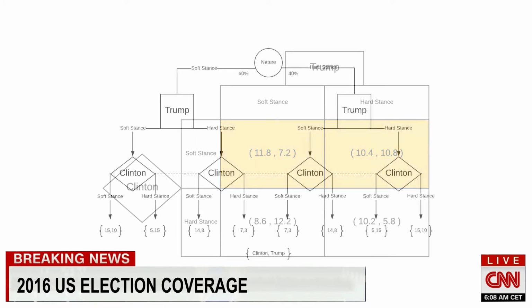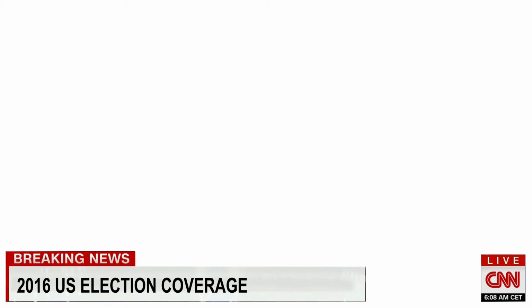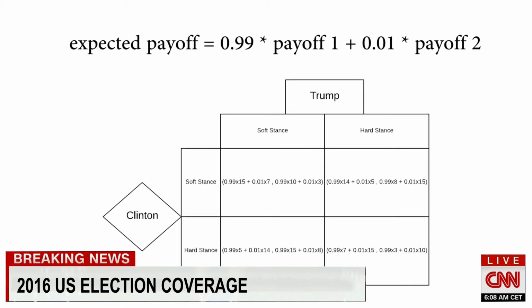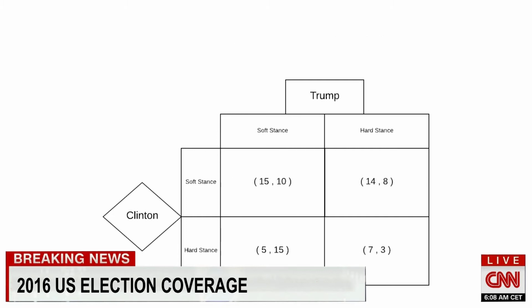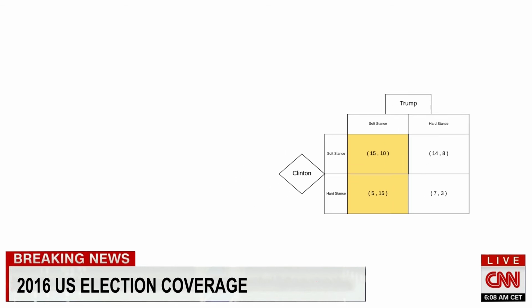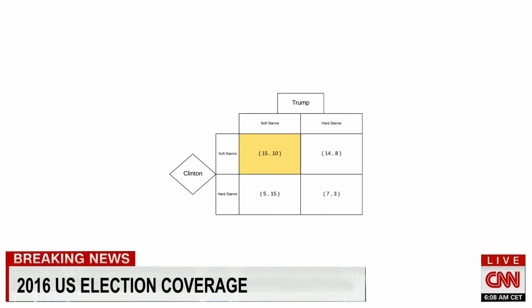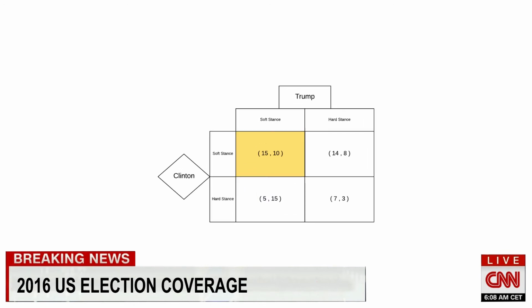On the other hand, Trump basically knows which game he is playing and what the nature player did. We can consider that as a 99 to 1% weighted average of payoff 1 and 2, or we can simply take payoff 1 as approximation. We find that Trump has a dominant strategy now, taking a soft stance. Thus, we end up with a Clinton soft, Trump soft equilibrium.